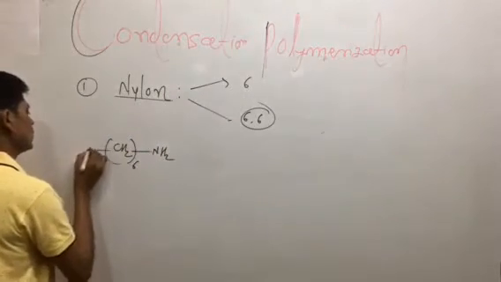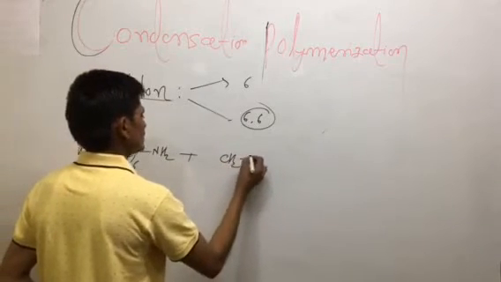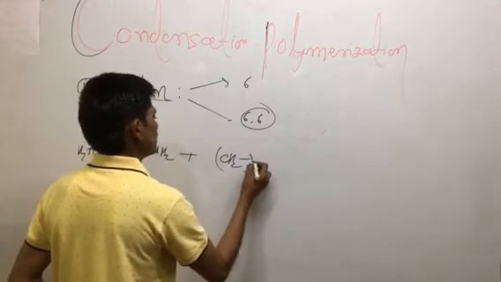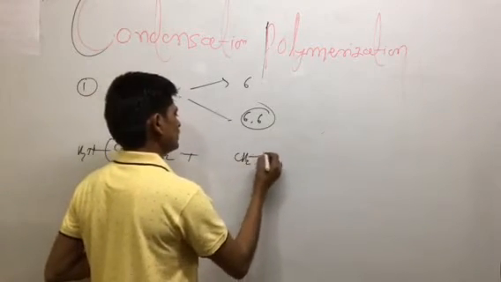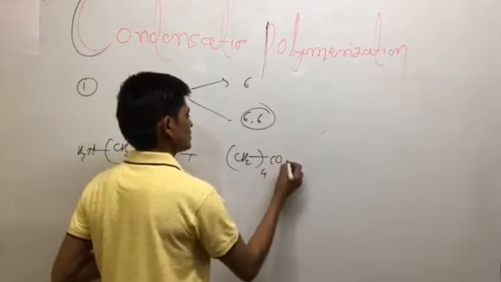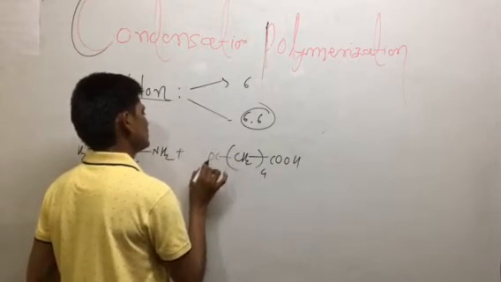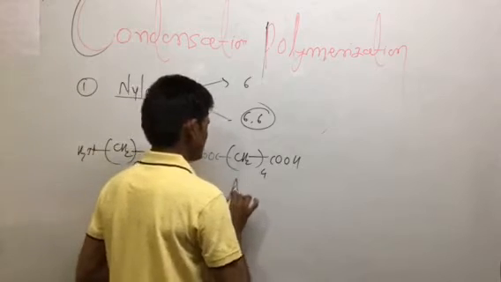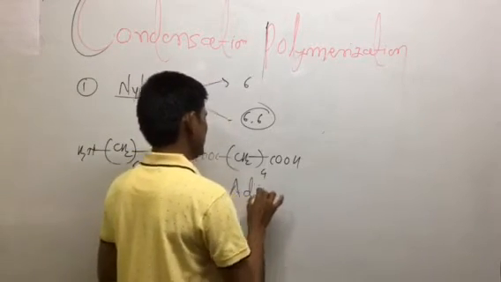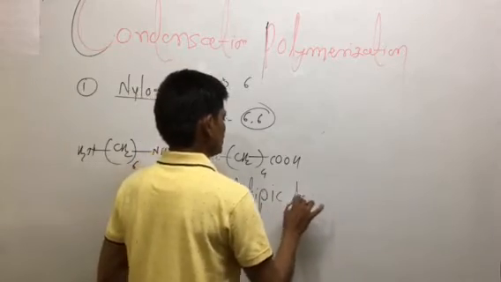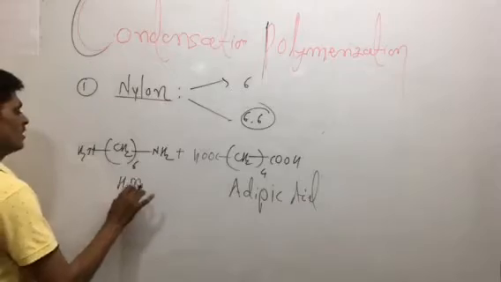The starting reactant molecule hexamethylene diamine is reacted with adipic acid. This adipic acid has 4 CH2 groups, and there are 2 functional groups of carboxylic acid, COOH. So the name of the starting reactant molecule is adipic acid. The adipic acid is condensed with hexamethylene diamine.